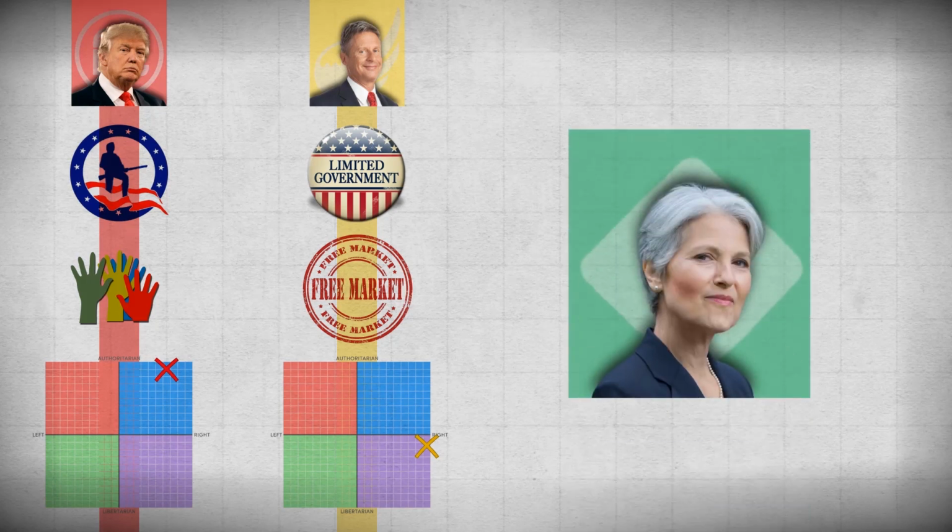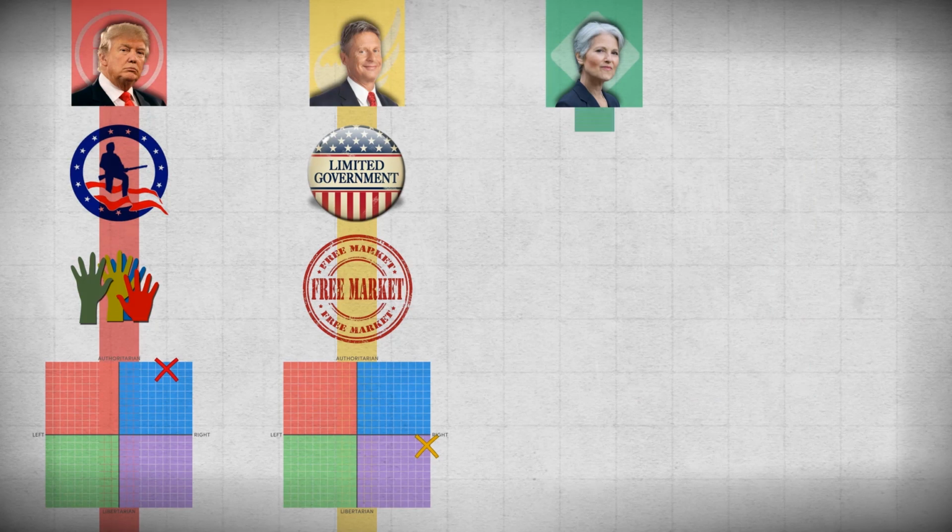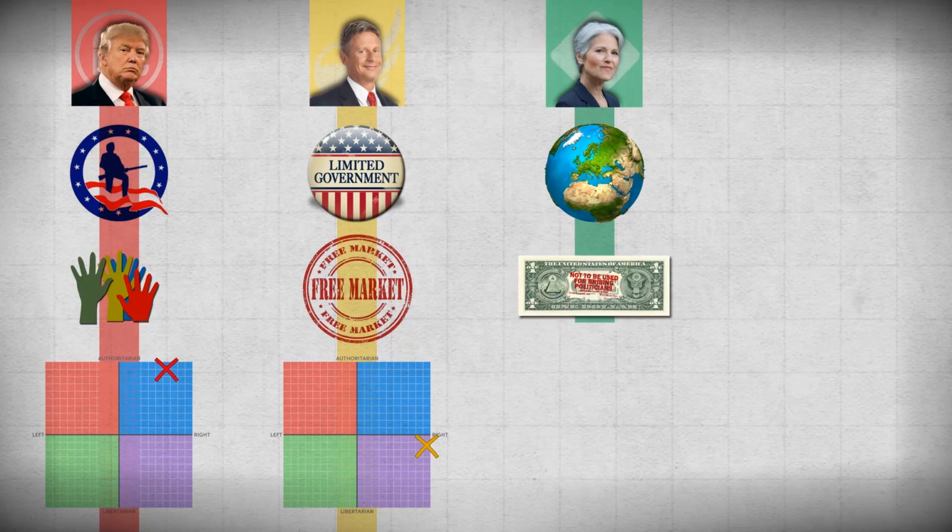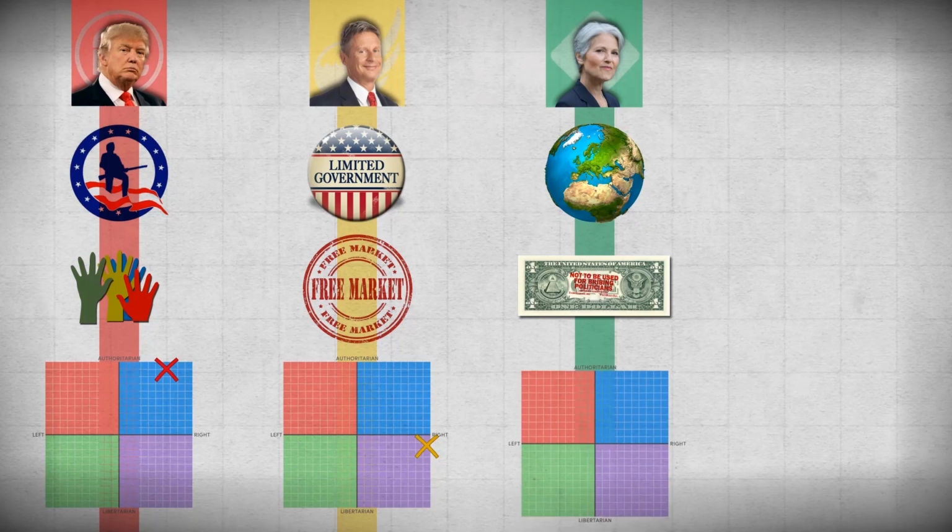Jill Stein is a medical doctor, political activist, and nominee of the Green Party. She is a liberal and her policies are primarily focused on a strong climate change intervention and universal health care, but she's also called for electoral reform and is concerned about the negative influence of corporate money on government. On the political compass, Stein is left-wing and libertarian.